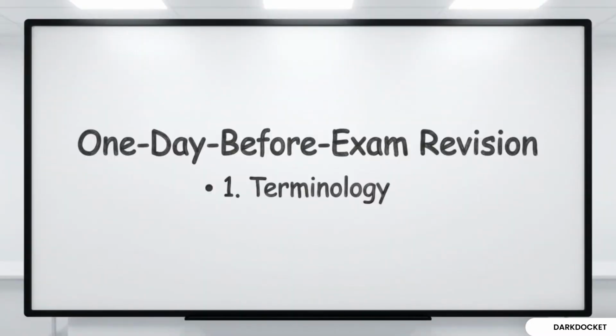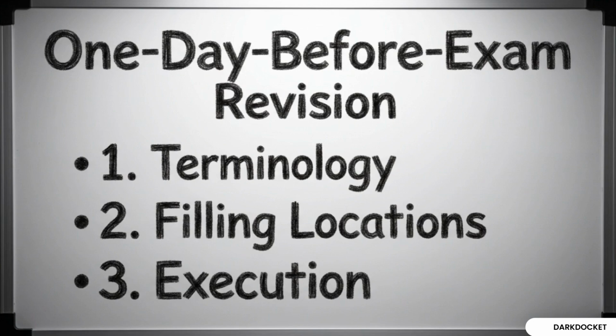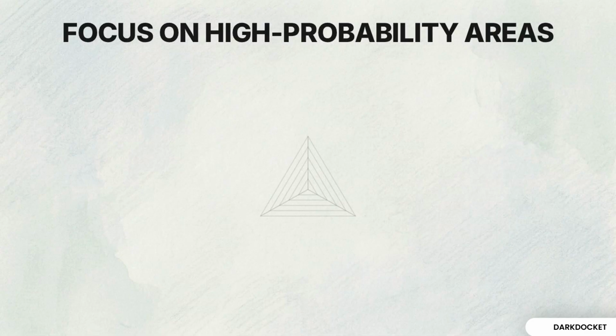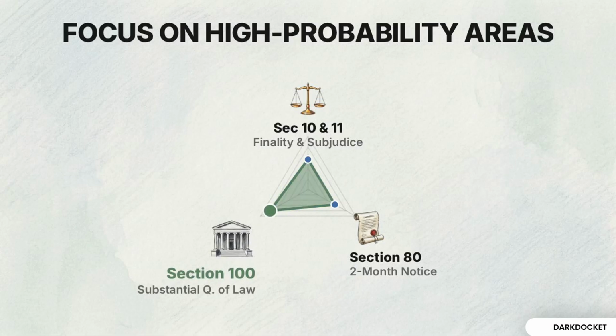Let's consolidate. A civil suit moves through a defined life cycle. It begins with the definitions of decrees and orders, proceeds through strict rules of pecuniary and territorial jurisdiction, moves to the implementation phase of execution, and allows for correction through a limited appellate hierarchy. Focus your final review on the high probability areas: the distinction between Section 10 and 11, the mandatory notice requirements of Section 80, and the legal standards for a second appeal under Section 100.